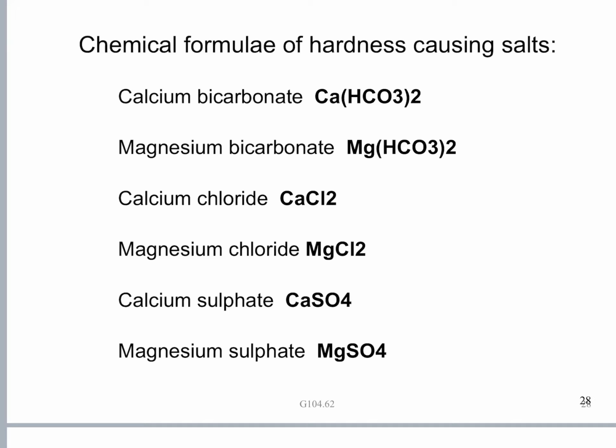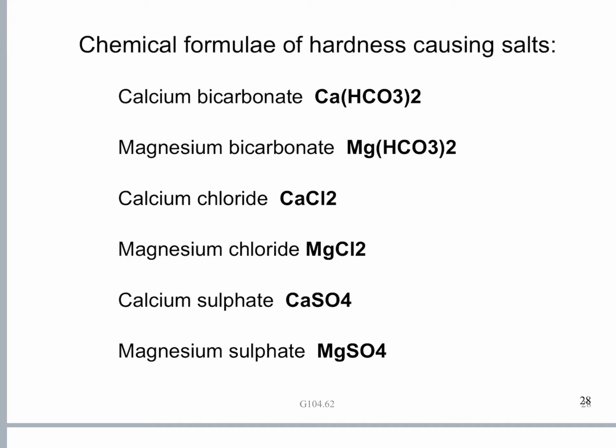Whereas, in the case of sulfates, calcium valence is +2, sulfate valence is -2. So it is CaSO4. The charges are balanced. With one sulfate ion, the two charges of calcium are balanced, since sulfate ion carries -2 charge. Likewise, in the case of magnesium sulfate also, the formula is MgSO4. The -2 charge of sulfate ion will neutralize the +2 charge of magnesium. The molecule as a whole is neutral.